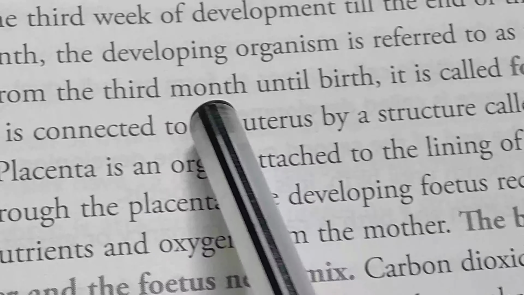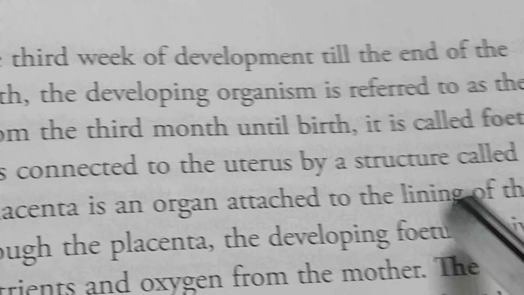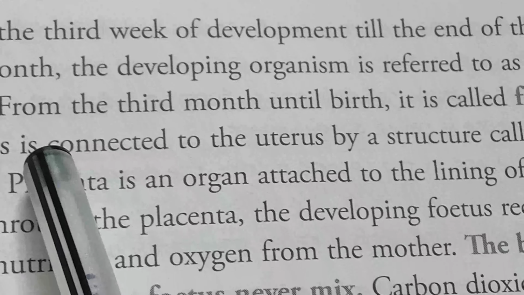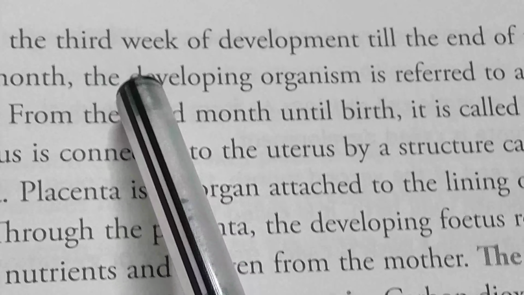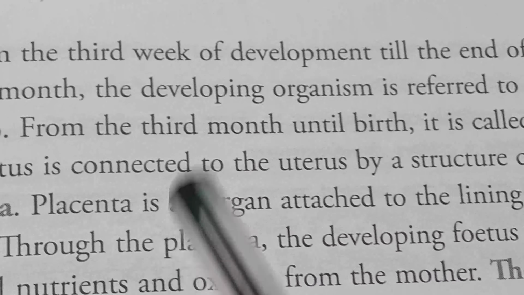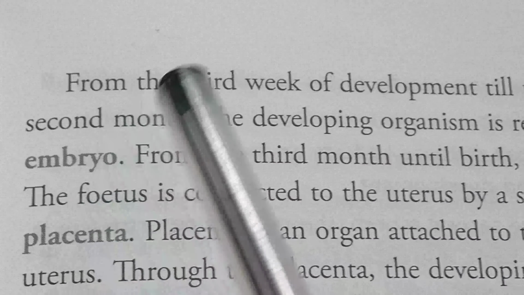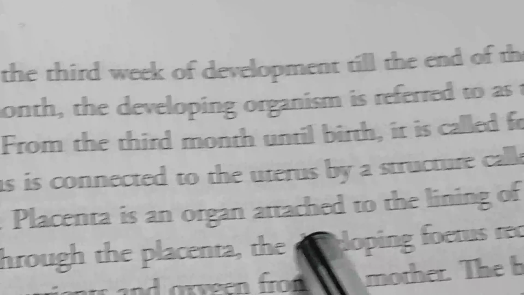From the third month until birth, it is known as fetus. So how long will we call it embryo? After fertilization, from the third week up to the end of the second month, that is known as embryo. And from the third month until before birth, it is known as fetus.